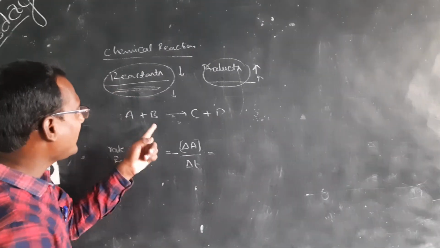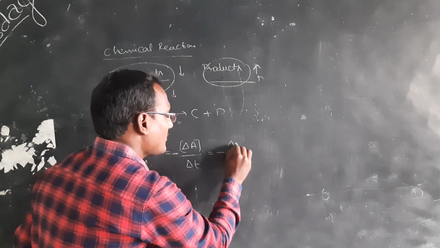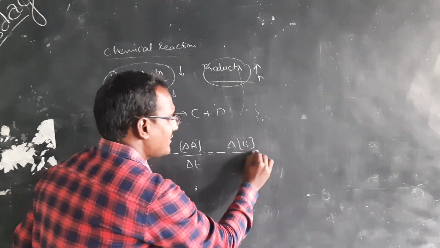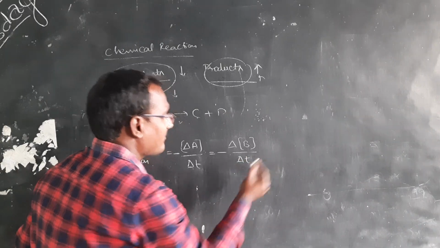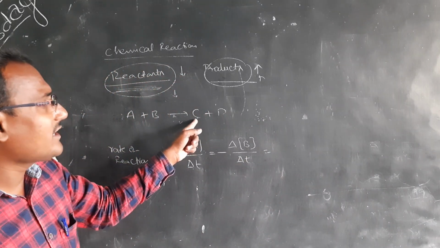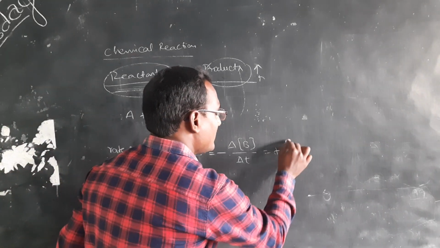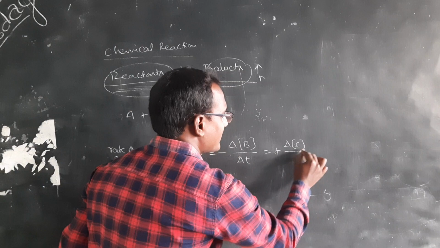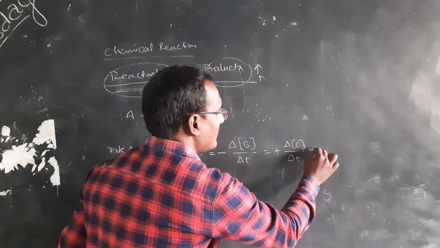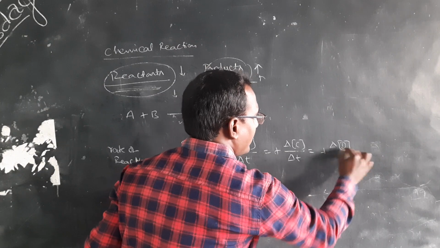Or we can use the other reactant B: minus change in concentration of B by change in time. That is equal to the change in concentration of C, the product, which increases, so plus change in concentration of C by change in time, which equals plus change in concentration of D by change in time.